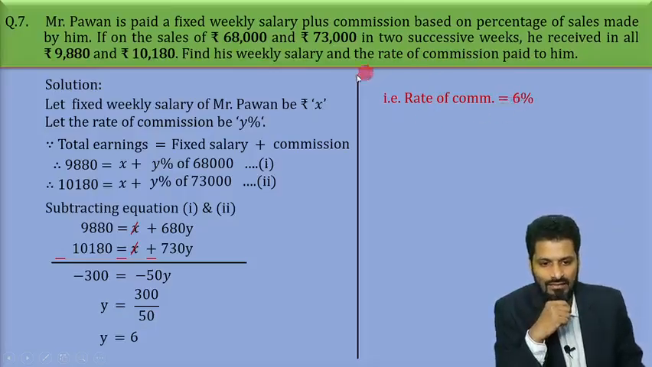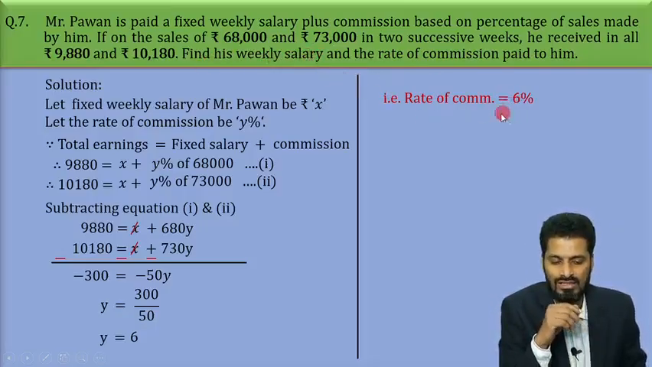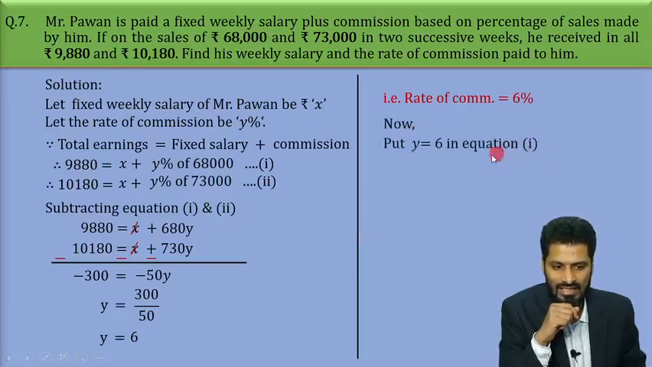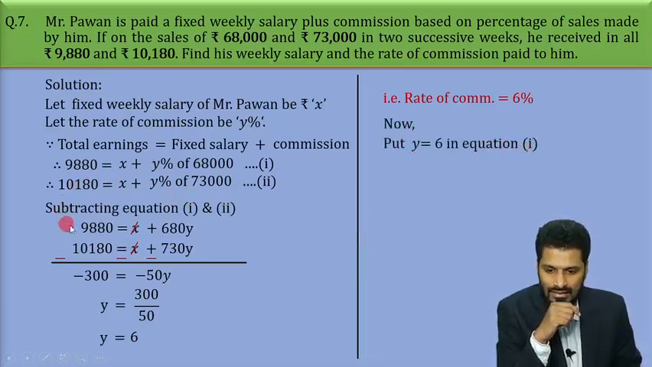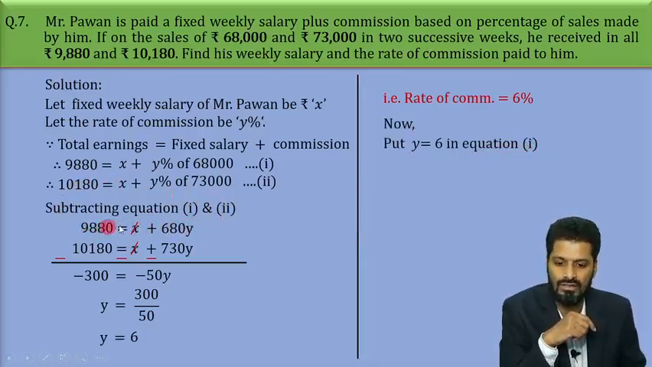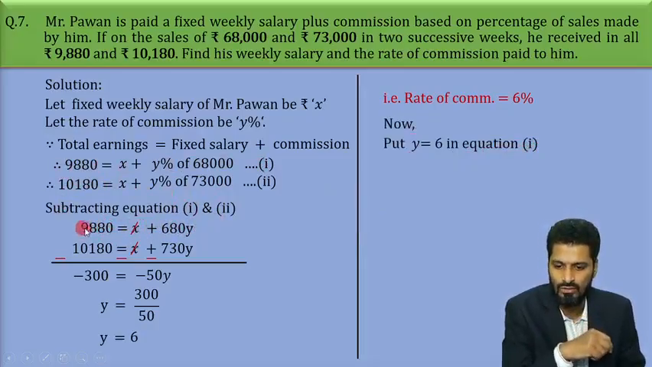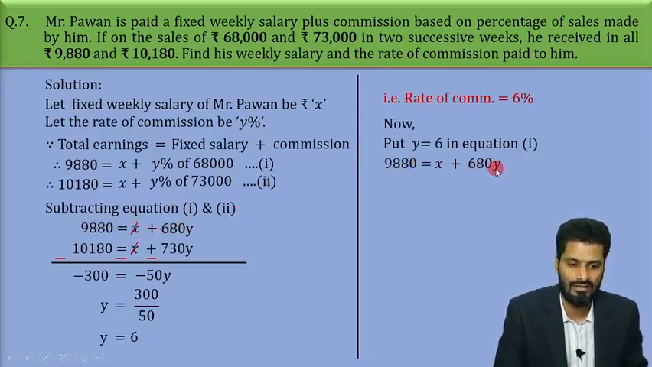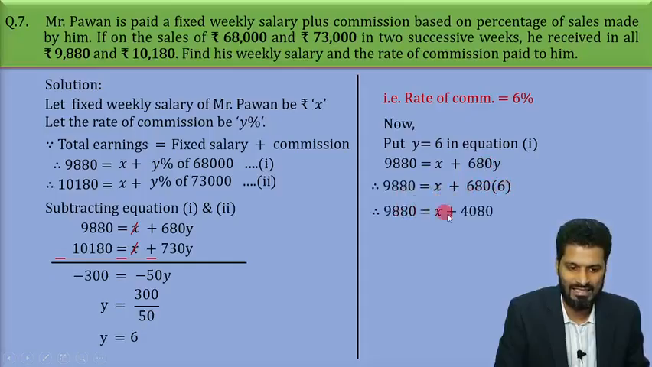Now as far as the second part, that is the fixed weekly salary, is concerned, you simply need to substitute this y in any of the two equations. So I am substituting y equal to 6 in equation number 1. And remember, this is the simplified version of equation number 1, right? So instead of using the original, you can straight away use this equation. So it will be 9880 equals x plus 680y. Now y can be substituted as 6. So 9880 equals x plus 680 into 6,